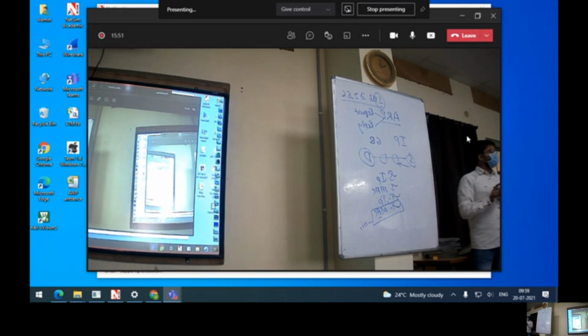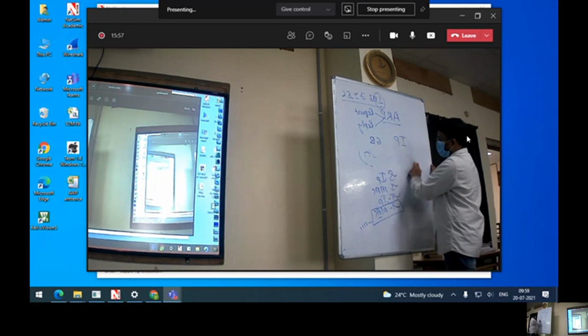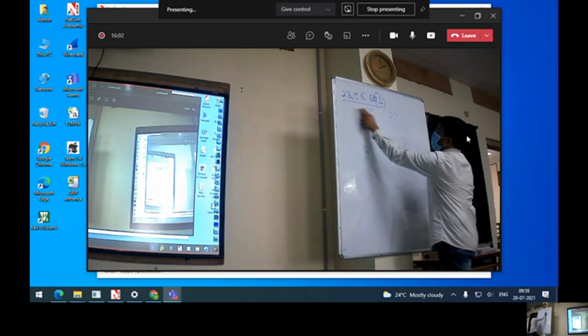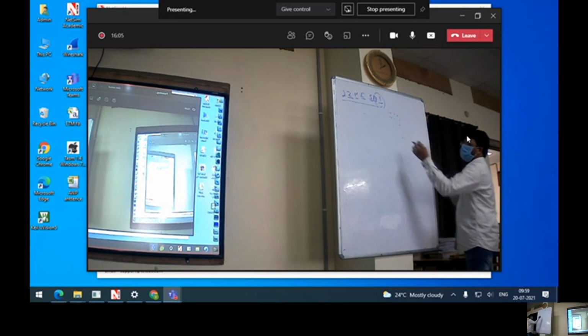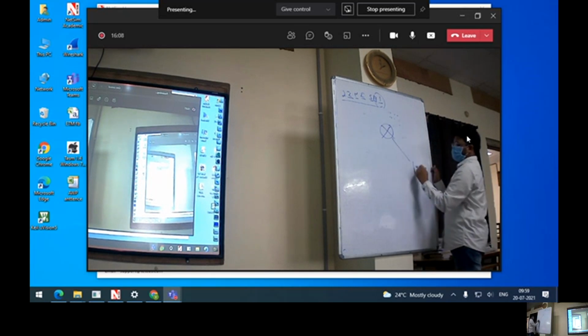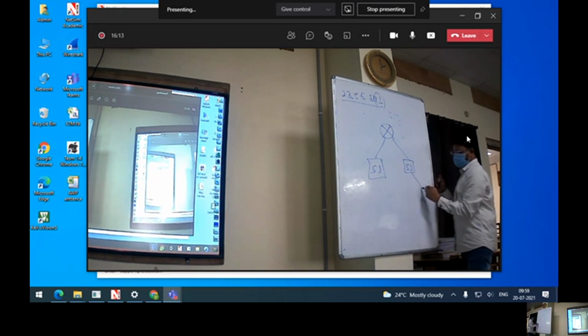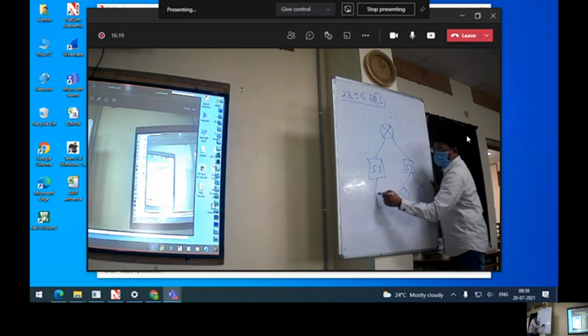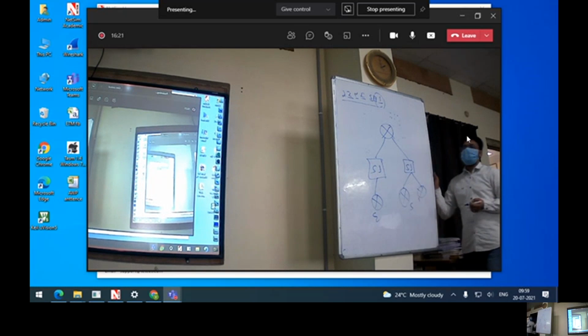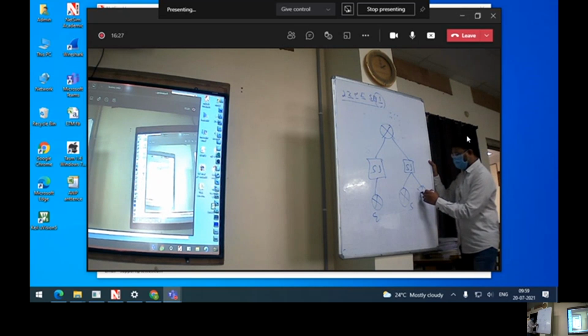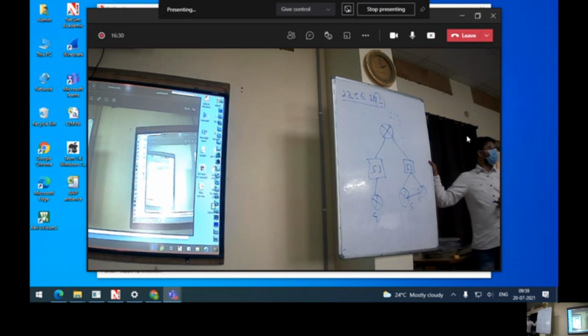What we are going to observe in this experiment is that we create a scenario where you have an L2 switch, a router, and another L2 switch. When I say L2 switch, this is layer 2. You have a node here, another node here, 1, 2, and another node 3. Like this, we will be creating a scenario, and our intention is to send some information from this node to this node.